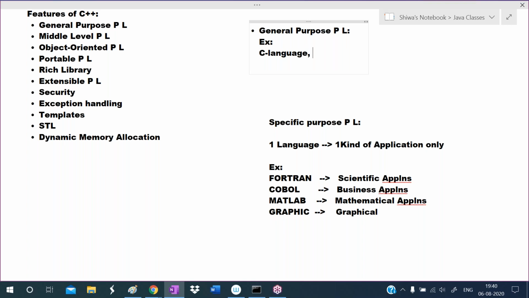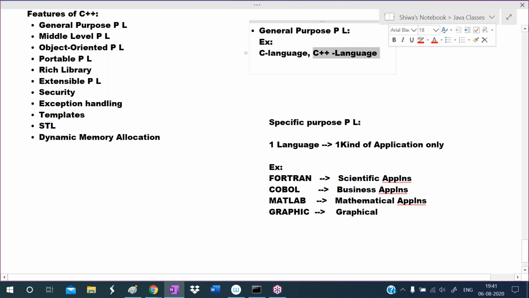C language has some drawbacks. To avoid those drawbacks, Bjarne Stroustrup introduced this C++ language. All the features of C language are also available in C++, because C++ is the incremental version and extension of C language. C language is a general purpose programming language, which means C++ is also a general purpose programming language.